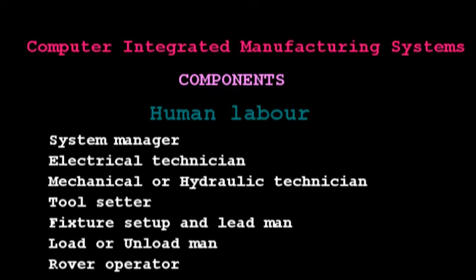The amount of human resources needed to operate the manufacturing system will depend on its size, number of processing machines, and level of sophistication and automation. Okay, so this is the overall discussion about the components of computer integrated manufacturing system.